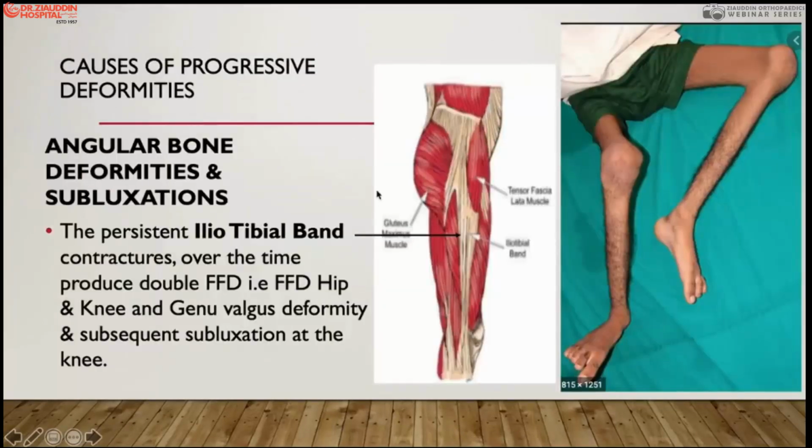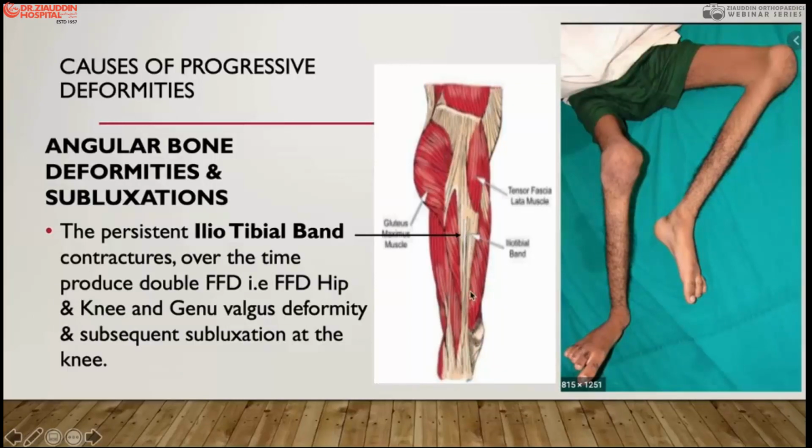So here is one of the causes of the progressive deformity. As the child grows, the bone grows more, but there are static muscles which are weak, and they produce more contracture. Here is one example, the iliotibial band. This iliotibial band starts from the iliac crest, goes through the fascia lata to the knee joint, at Gerdy's tubercle,